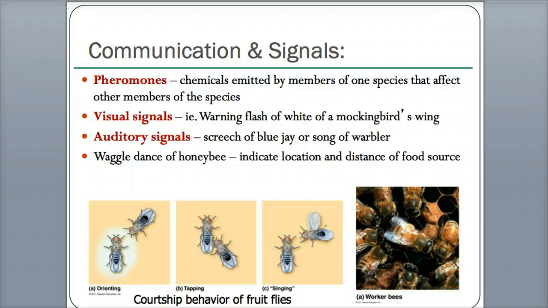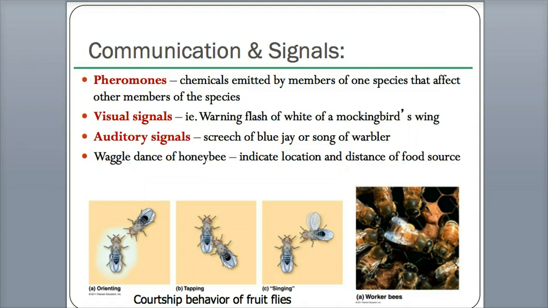One of them is called pheromones. And hopefully some of you have heard of pheromones. I'm going to attach an article for you guys to read about pheromones. I think you'll find it very interesting. But for those of you that don't know, pheromones are chemicals that are released by one member of the species and affect or change the behavior of another member of the species. The reason people care about pheromones is that they say humans also have pheromones.